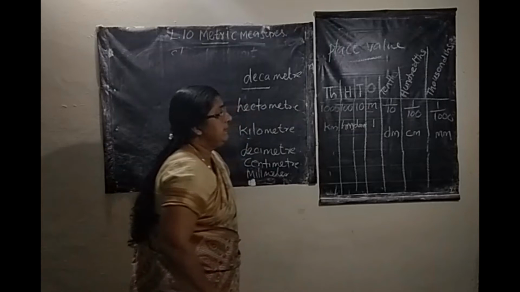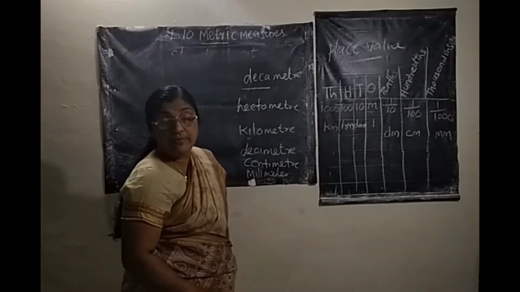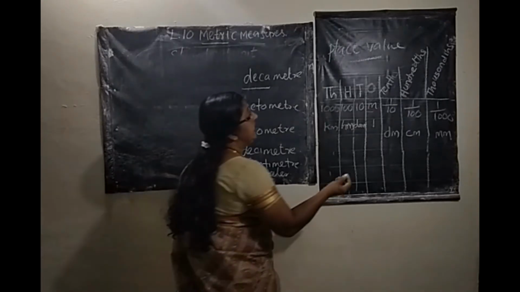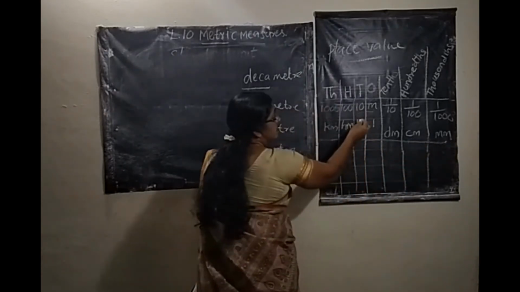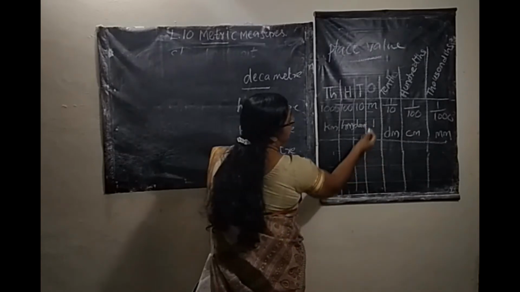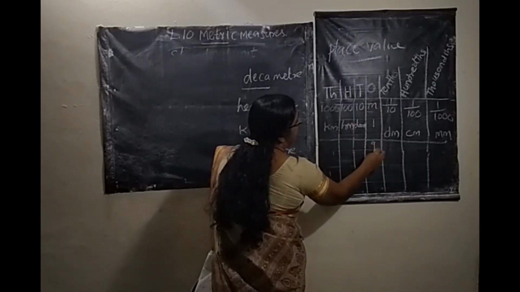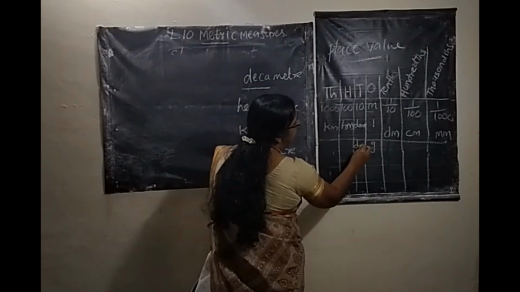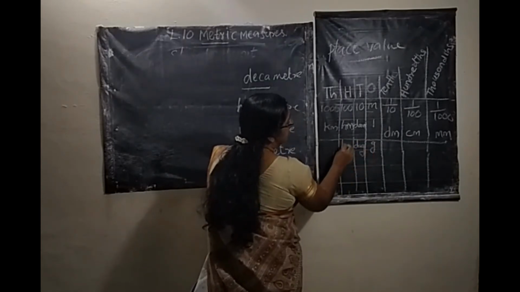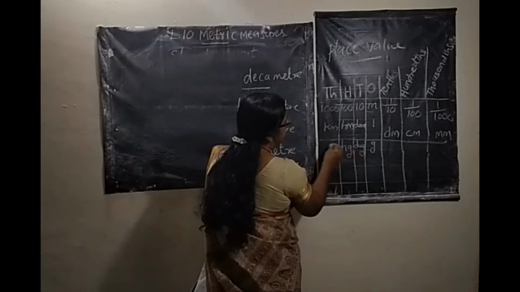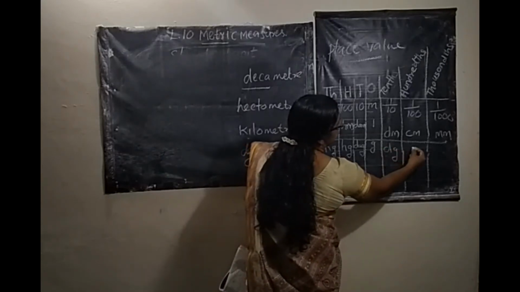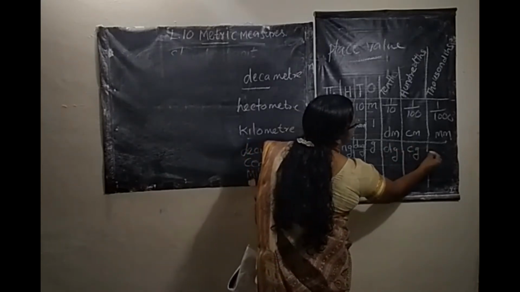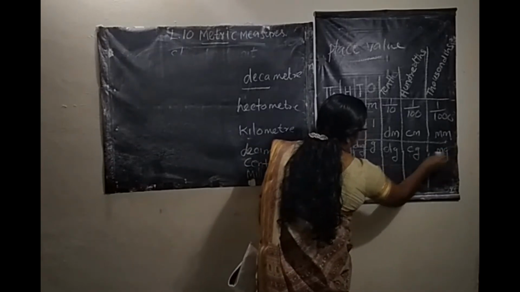Here, the standard unit of mass is gram. Next, this is length. Then the standard unit of mass is gram, which you write in the ones column. Then decagram, DAG, hectogram, HG, kilogram, KG. Next, decigram, DG, centigram, CG, milligram, MG.